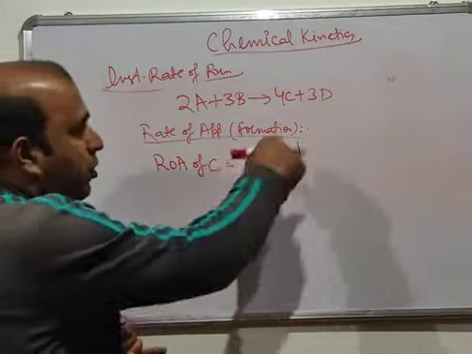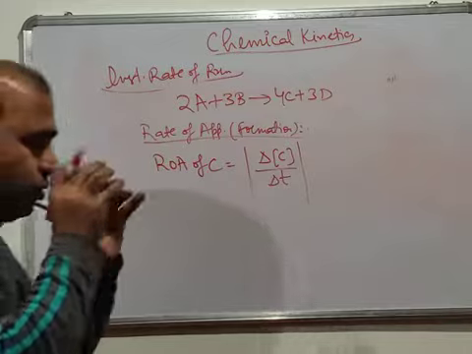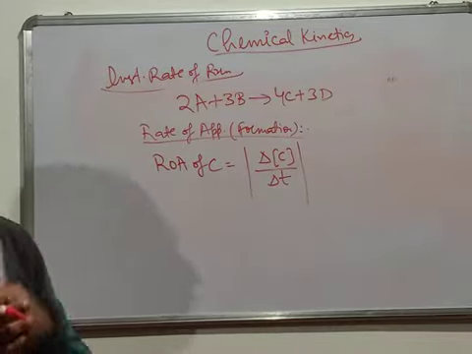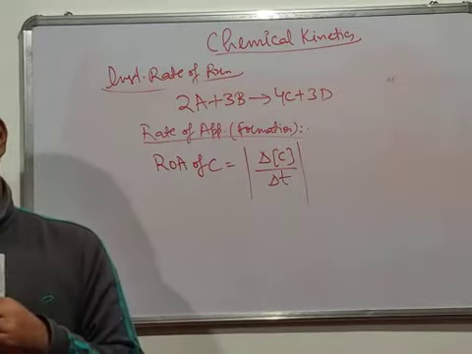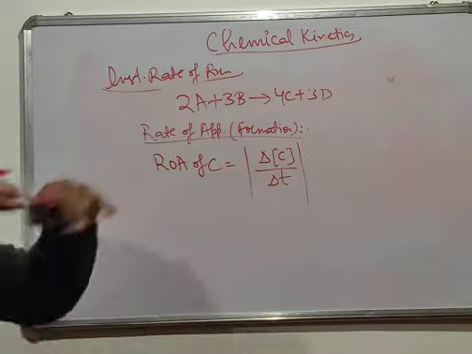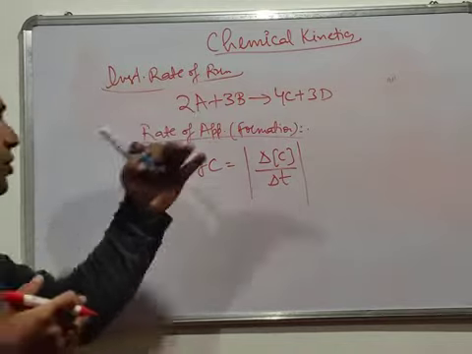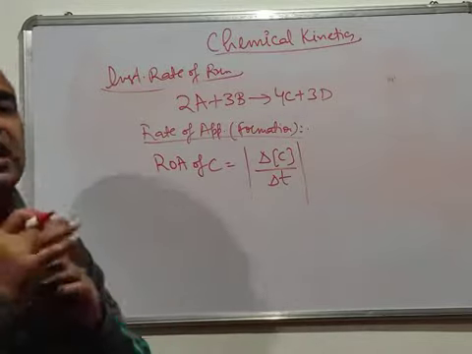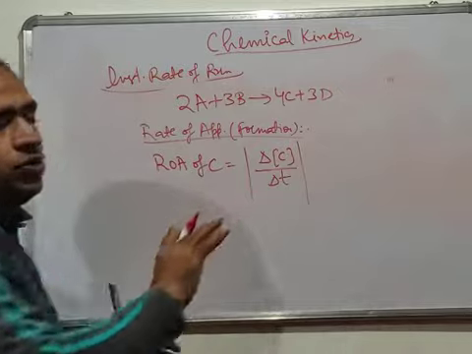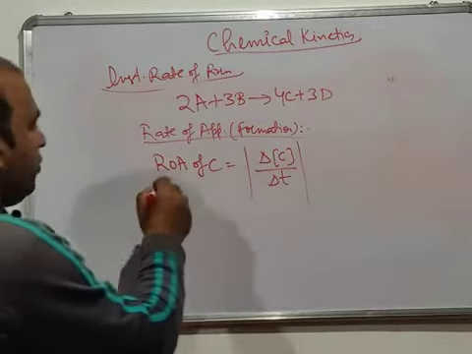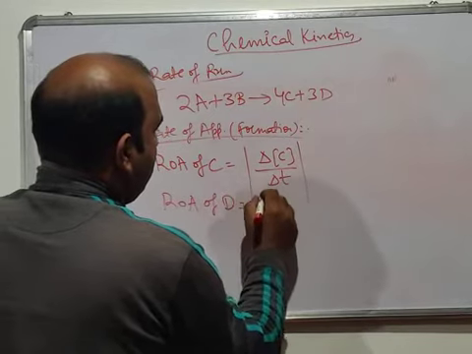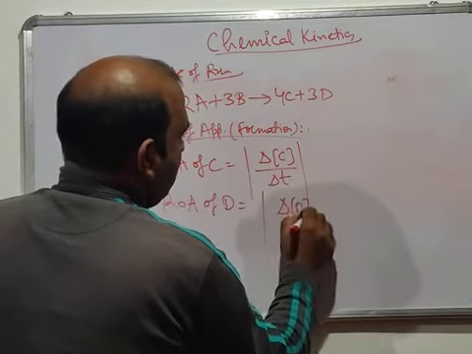Although there is no confusion as far as the sign is concerned, because 2 moles of C are appearing, 2 moles of D are appearing, or you can say 2 moles of A are disappearing, or 3 moles of B are disappearing. It's not like minus 2 moles or plus 2 moles are disappearing. So it's always a quantity, there's nothing like sign, but you should always put this mod here so that it takes care of the sign. Or you can say the rate of appearance of D is equal to del D divided by del T.